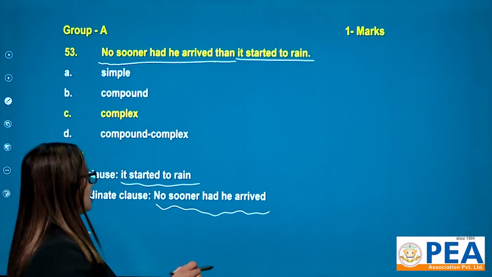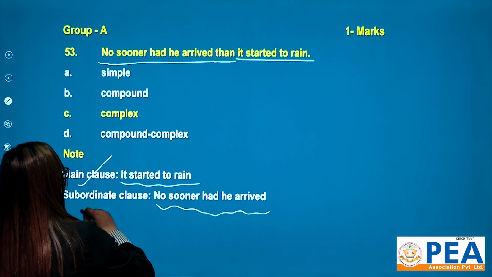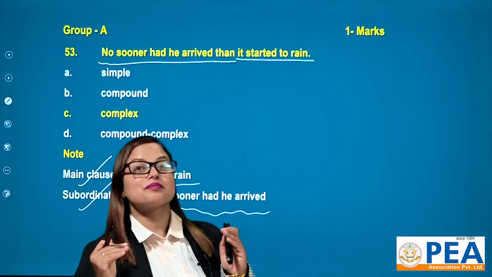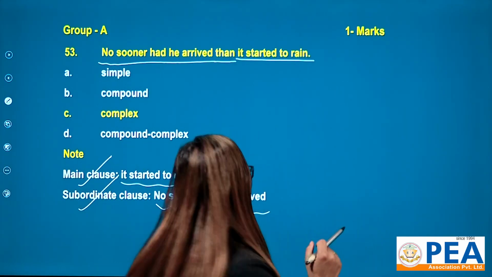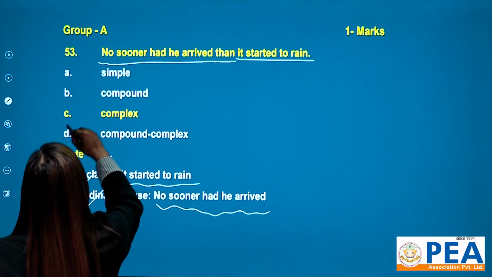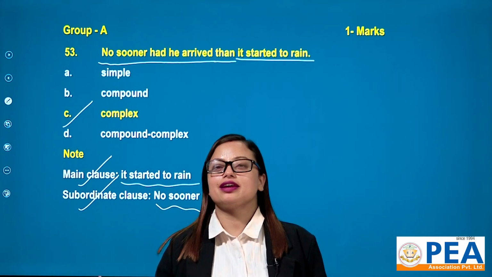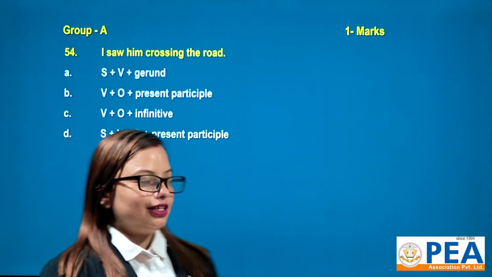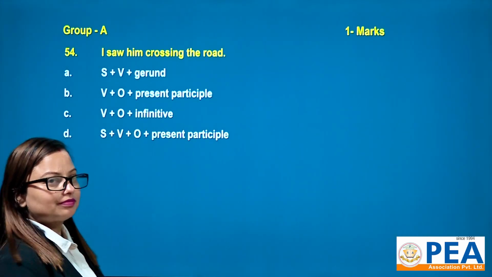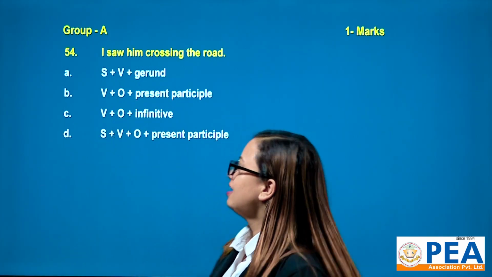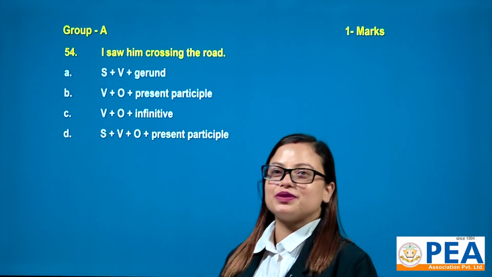If there is a fusion of one main clause and another subordinate clause, then it makes your sentence complex. That's why "No sooner had he arrived than it started to rain" is a complex sentence. Let's do question number 54. The question is like this: I saw him crossing the road.